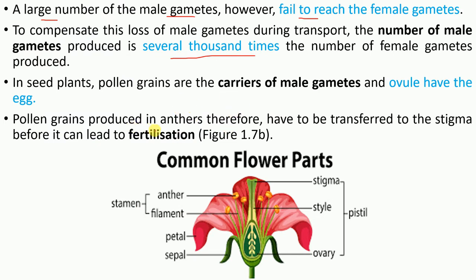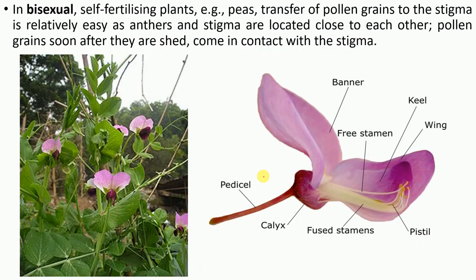So what is fertilization in the case of plants? Pollen grains are the carriers of male gametes, or you can say pollen grains carry male genetic material. In the case of a monoecious plant, it is very easy for the flower to pollinate, right? Because stigma and anther are present in the same flower. For example, the pea plant has a bisexual flower, so pollination in pea plant is very easy, because the anther will easily spread pollen grains on the pistil, as they are found in the same flower.